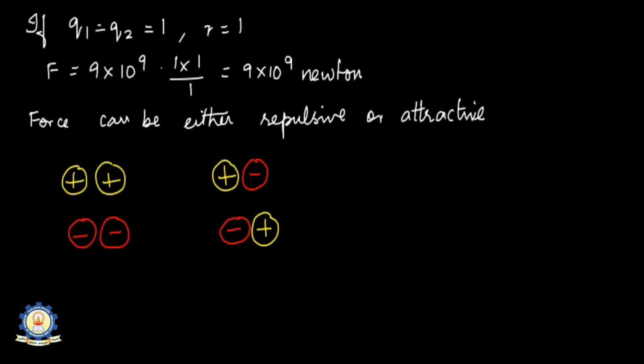The same concept can be thought of like this: negative charge with negative charge, with the positive charge. So we have already studied that like charges repel each other and unlike charges attract each other.